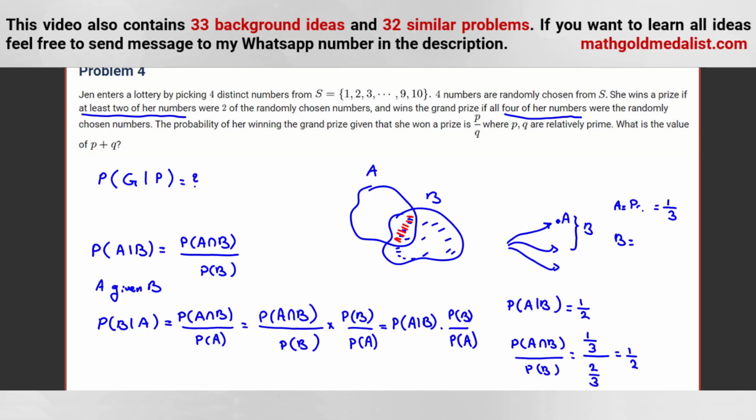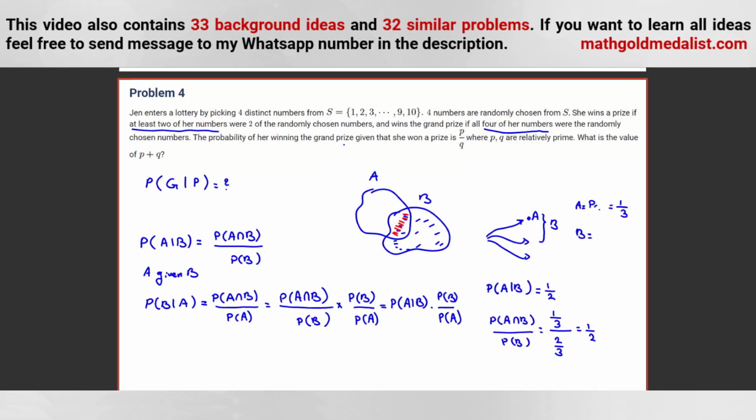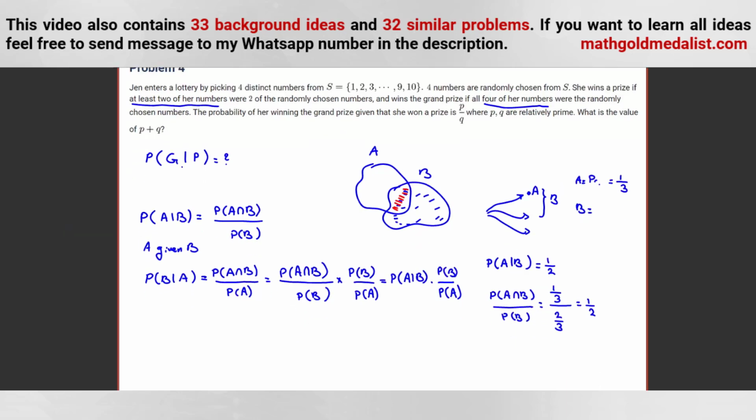Now we want to apply this formula here. The problem asks for P of G given P. Why do we want to use this? Because we know easily that P of P given G is obviously 1.